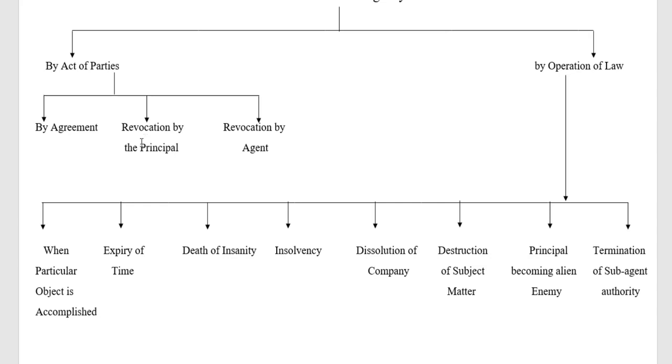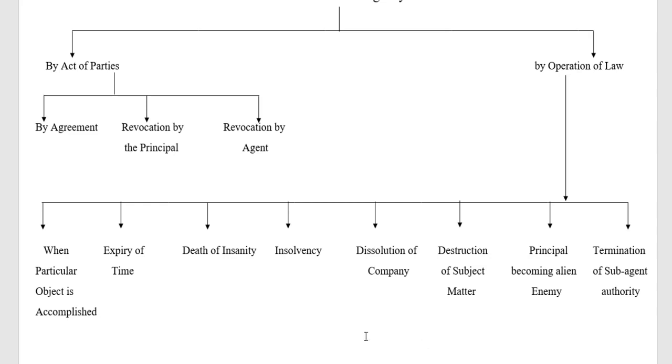The same thing is applicable with regard to revocation by the agent. This is a right provided under the legal framework, that an agent also can revoke the agency, that is, revoke the contract. He has to give notice to the principal, or submit an application of resignation to the principal within a reasonable period.